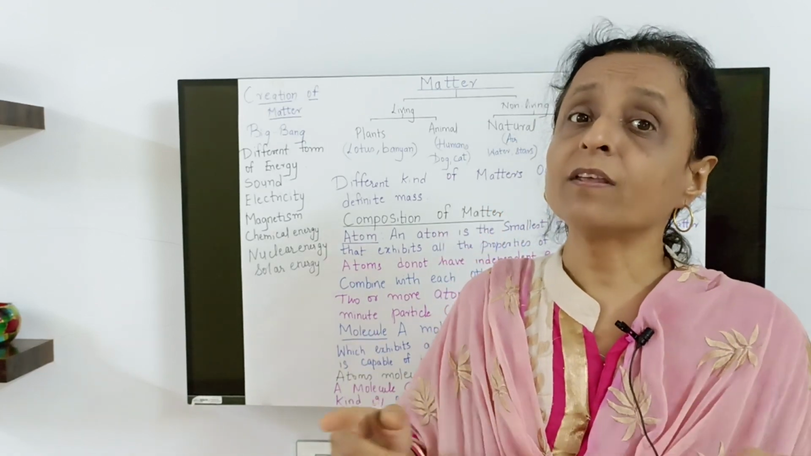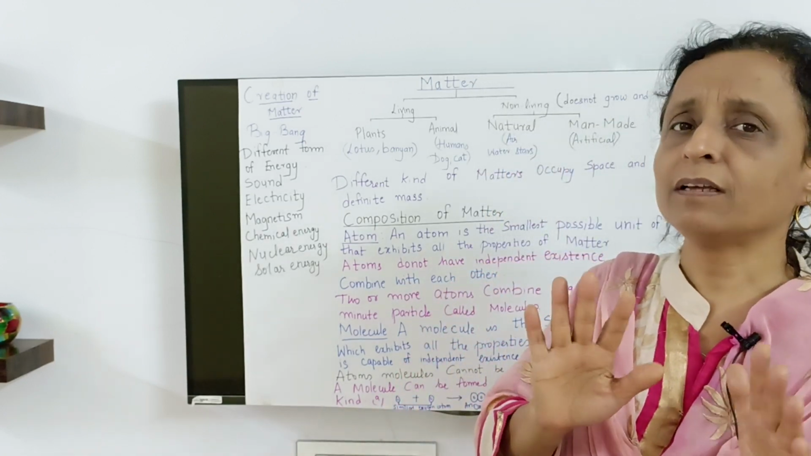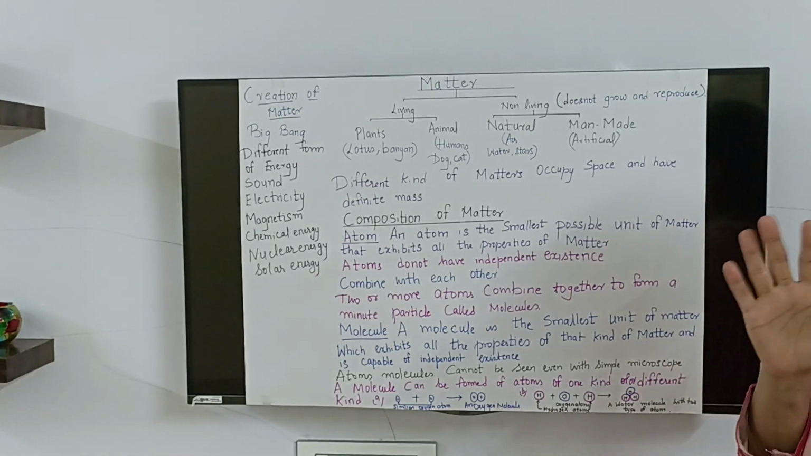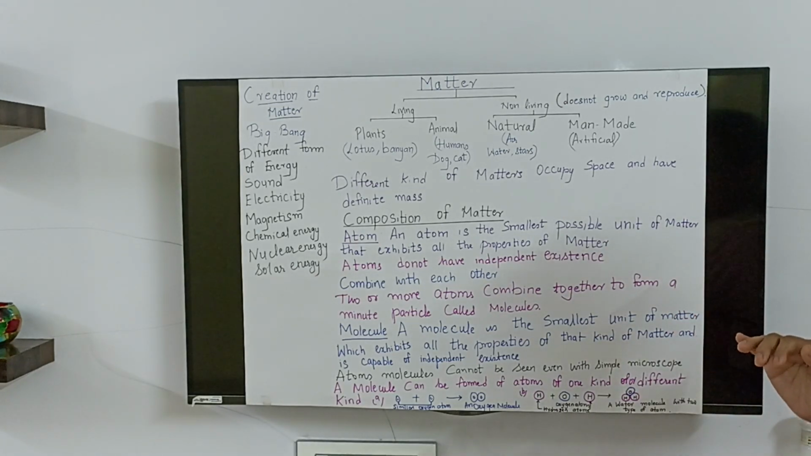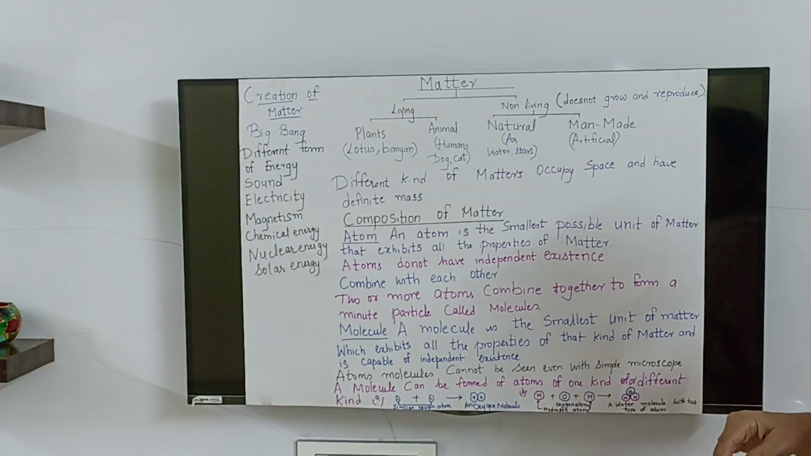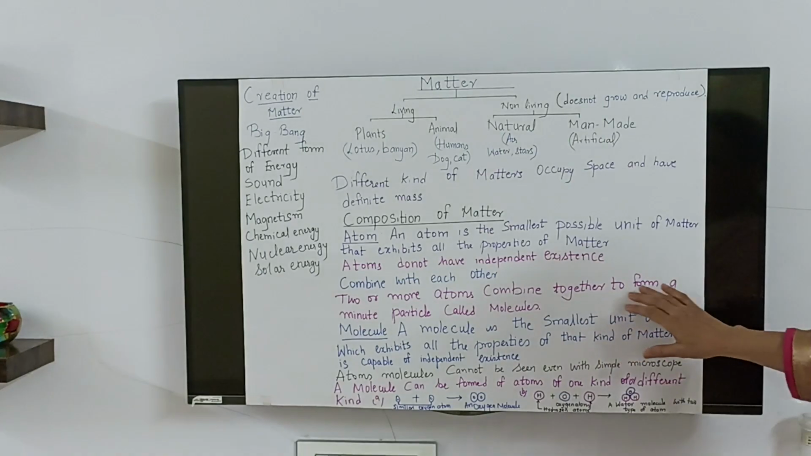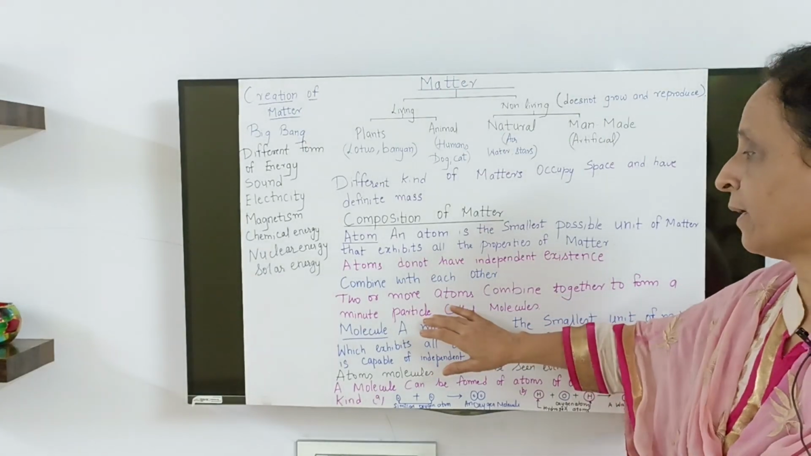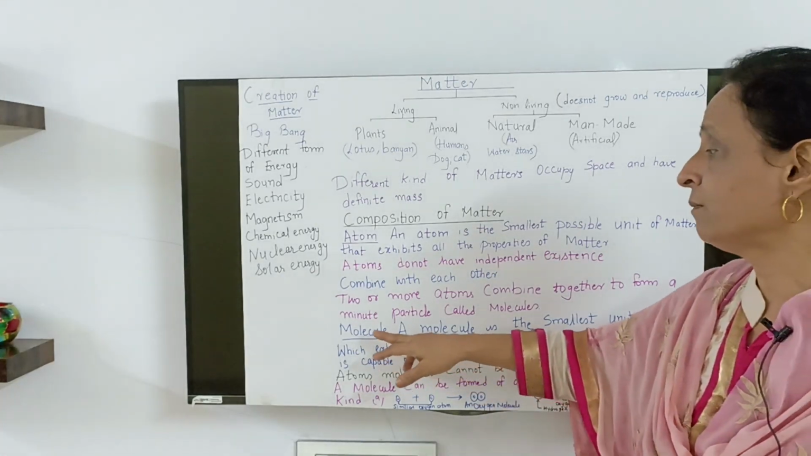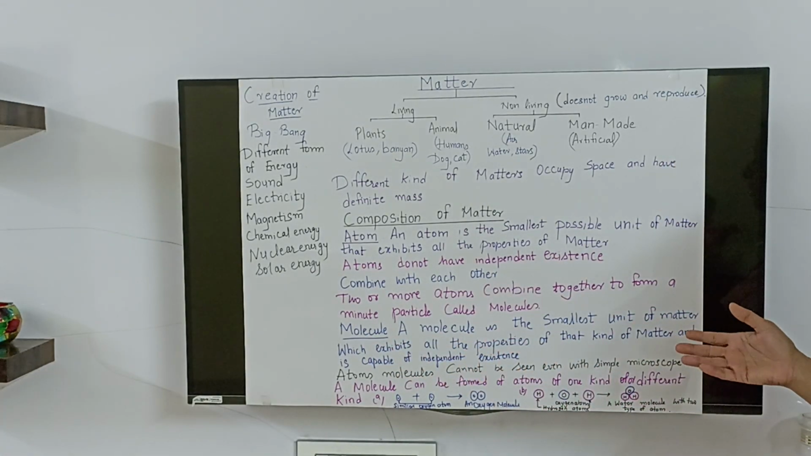But sometimes hydrogen and oxygen will combine. So what will happen? They will form water. Hydrogen and oxygen combine to form water. So let us stick to the simple example of oxygen and hydrogen. Two or more atoms combine together to form minute particles, which are known as molecules. Then a molecule is the smallest unit. This is the definition of molecule.